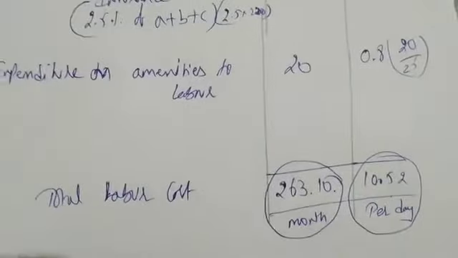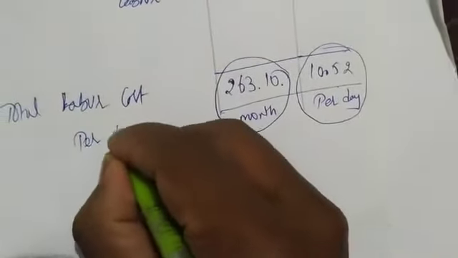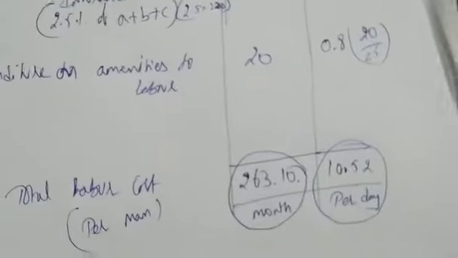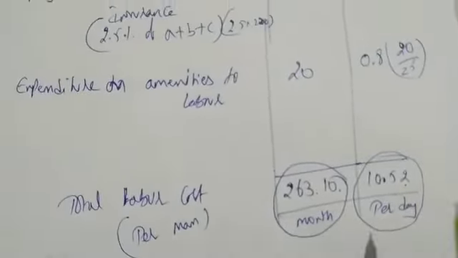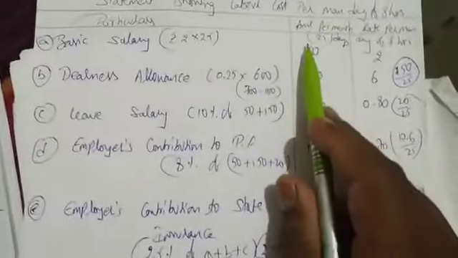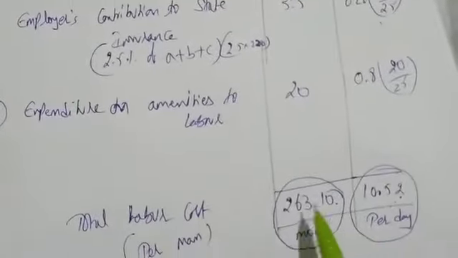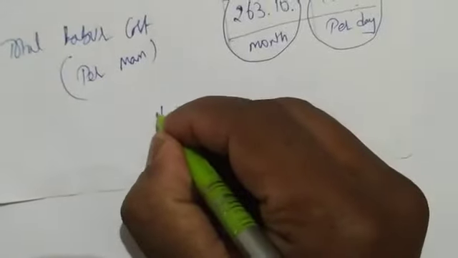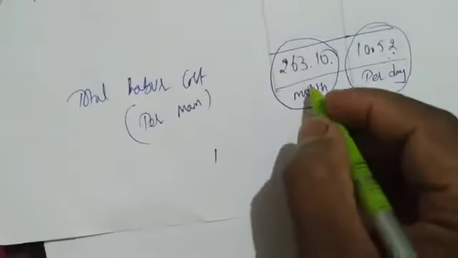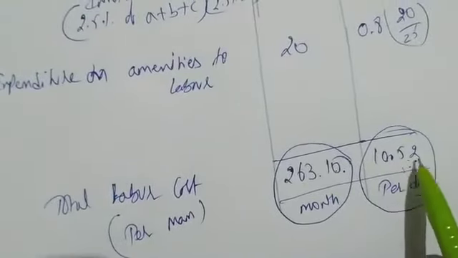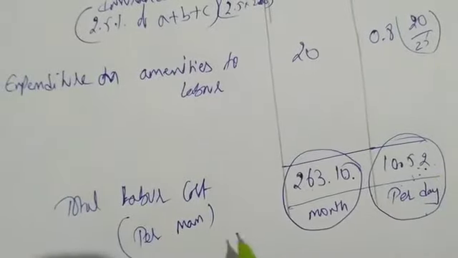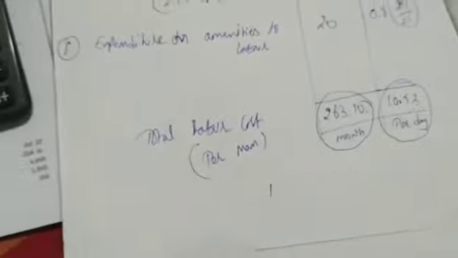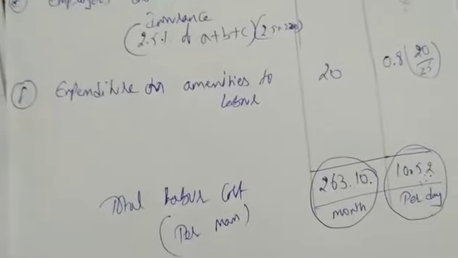So one labor is working daily for 10 rupees 52 paisa, and if that man works for 25 days, he will earn 263.10. Okay, only calculation is there, right? It's so easy.